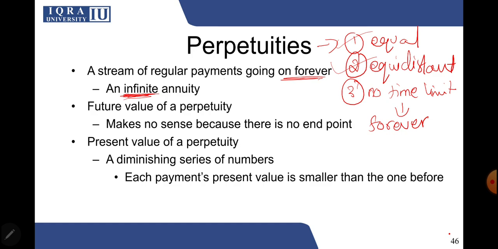This is the case for every time value of money present value calculation, but in perpetuity that means that if the cash flow is very distant, let's say 200 years, 300 years from now, and it's a cash flow of only 100 rupees, it will be almost zero if you convert it into a present value, because it's such a far off calculation.